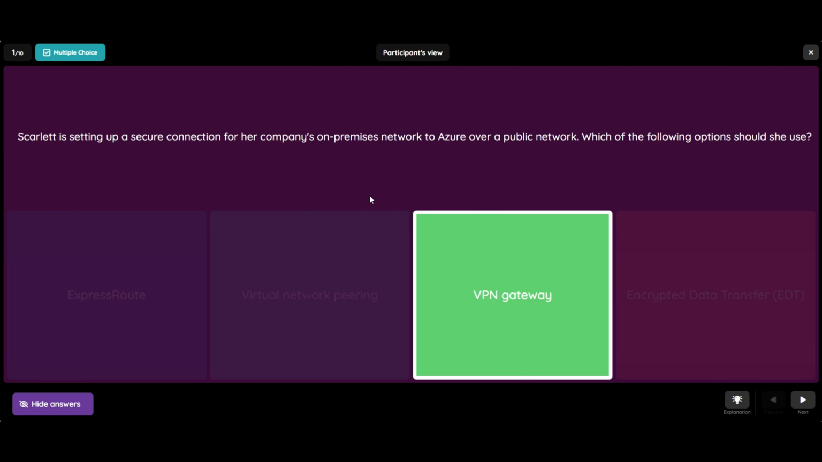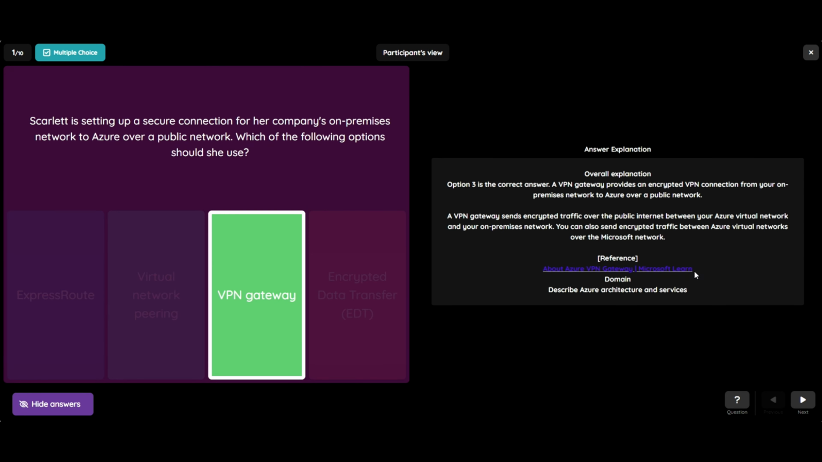So the correct answer is VPN gateway, and the explanation is a VPN gateway provides an encrypted VPN connection from your on-premises network to Azure over a public network. A VPN gateway sends encrypted traffic over the public internet between your Azure virtual network and your on-premises network. You can also send encrypted traffic between Azure virtual networks over the Microsoft network.